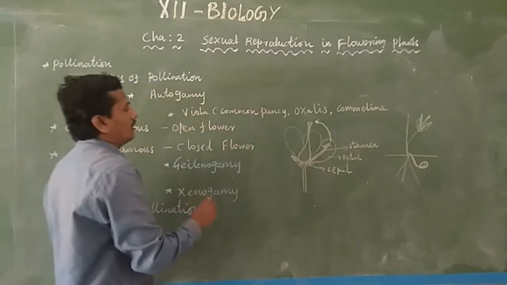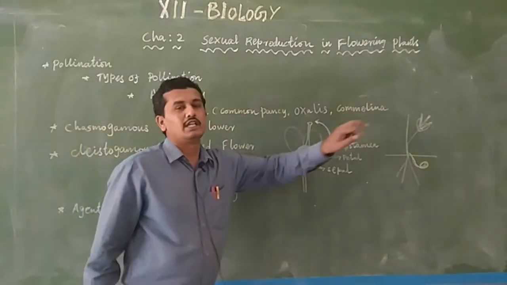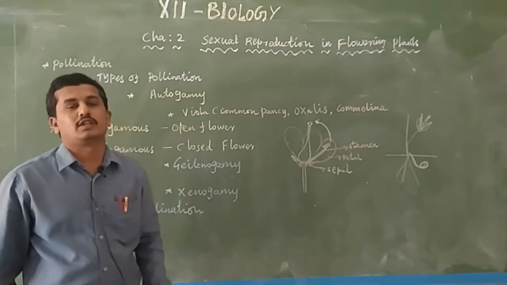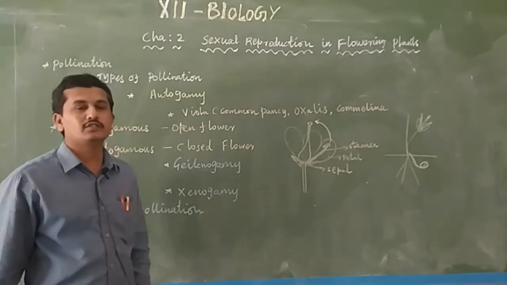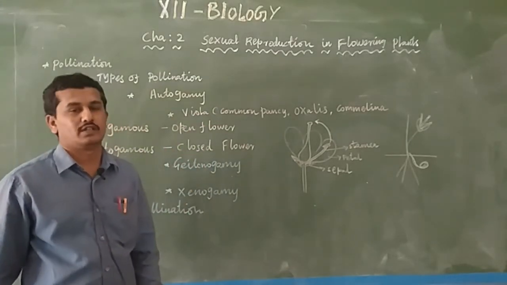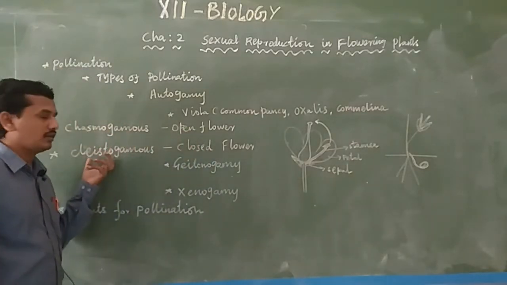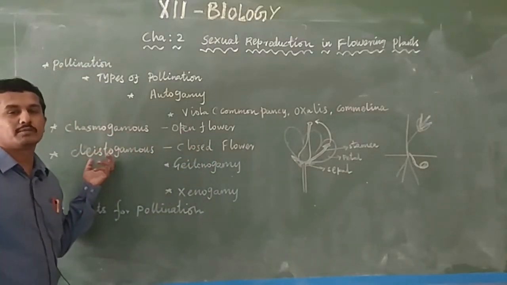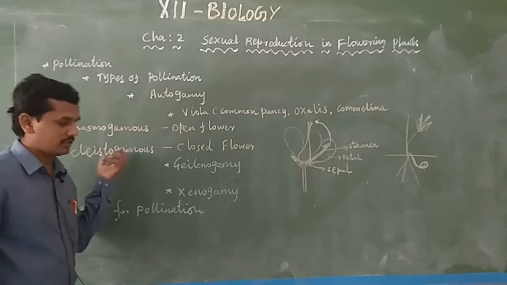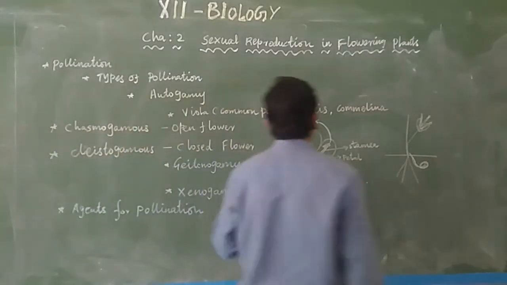Plants like viola, oxalis and camellia produce two types of flowers: closed flowers as well as open flowers. Open flowers are chasmogamous flowers, and closed flowers are cleistogamous flowers. Okay, that is chasmogamous and cleistogamous.